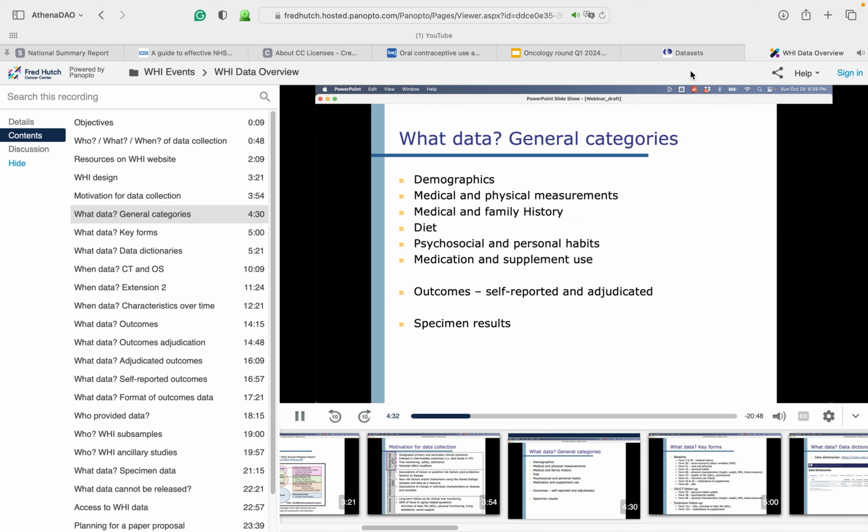WHI data falls into many general categories, and from these you can see the breadth of the type of data collected in WHI. In addition to more standard items like demographics and medical history, we have data on diet, psychosocial and personal habits, and medication and supplement use. Our outcomes data includes both self-reported outcomes and those confirmed by adjudication. We also have genetic and analyte data resulting from our specimen collection.